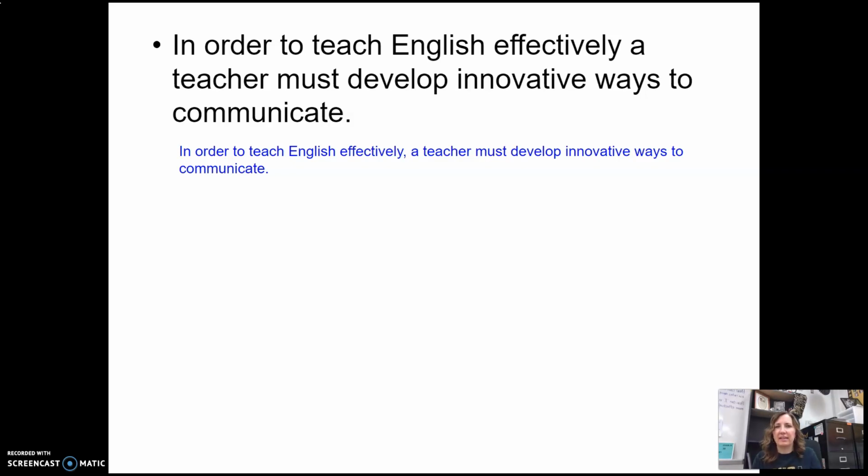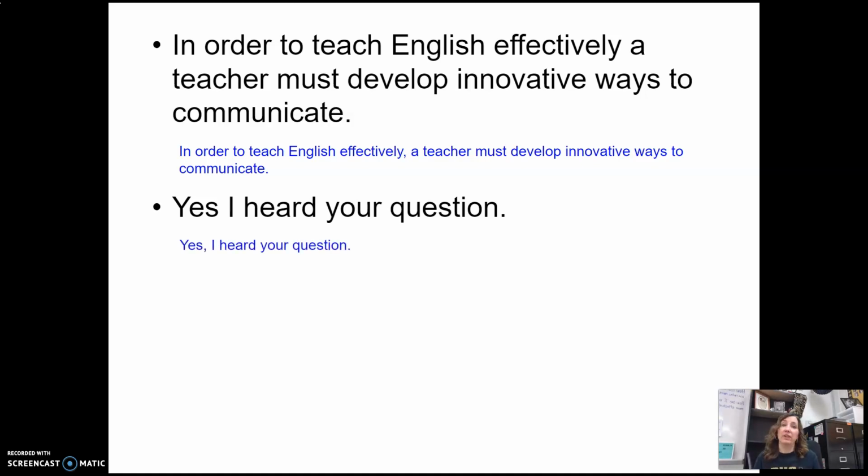Great. Then I also want to show you some examples of when you just have one word that is introductory at the beginning. We're still going to put a comma there. So, yes, I heard your question. Could be no, could be well. Other interjections that we're not saying with excitement to where we would use an exclamation point. So if we're just saying, hey, you want to come eat lunch with me? So after hey, there would be a comma. Hello, how are you today? So hello, we're not jumping up and down while we're saying it. We're not as excited. We're just going to put a comma after those introductory words like that.